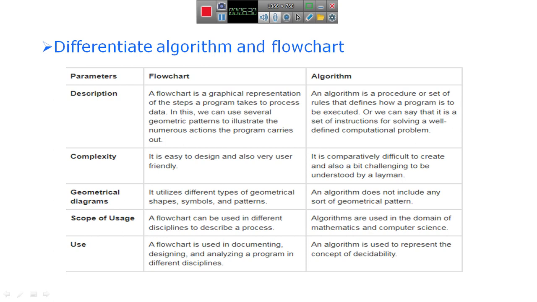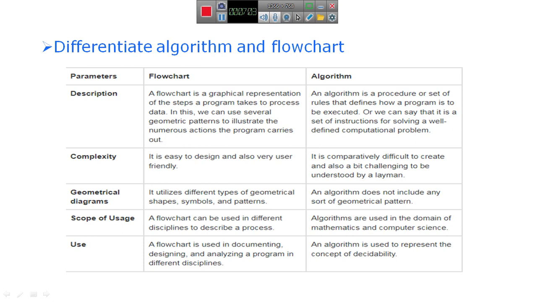And next one, input, the symbol for input as well as output. And process symbol to show the process.